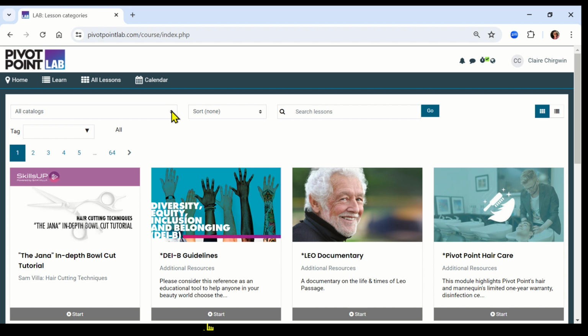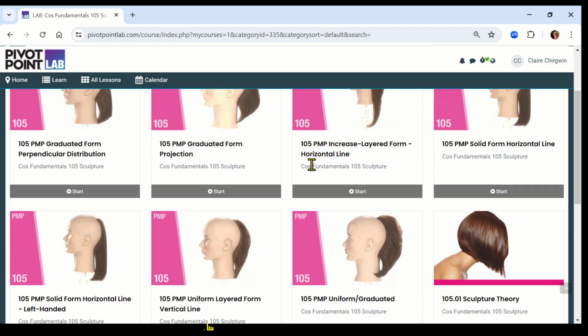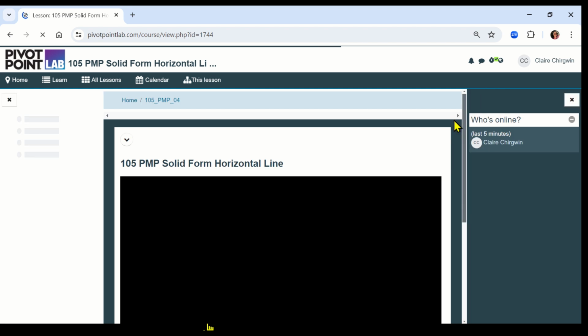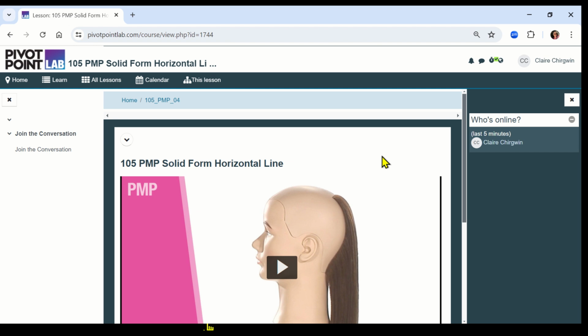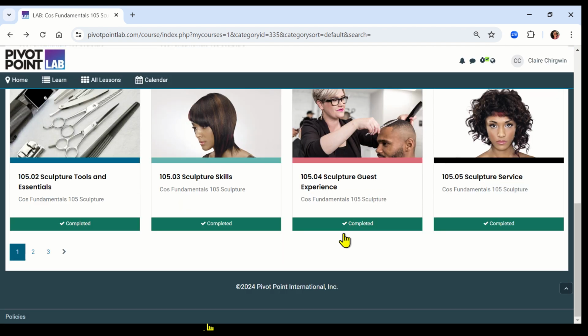Go to All Lessons. Select All Catalogs. Go to the workshops. Select a workshop that you want to preview, which you have to do in order to get the hours. The system will block this and you won't get hours. After you watch this, then you'll go back and go to the workshop. Scroll down until you find the workshops.